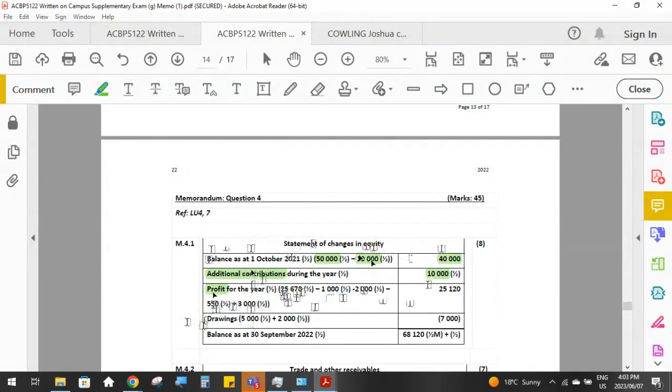This 3,000 Rand increase was that other income that we got, which was the bad debts recovered. Minus the 1,000 was the inventory that was stolen. So let's have a look at what the other minus 2,000 was and the other minus 550.